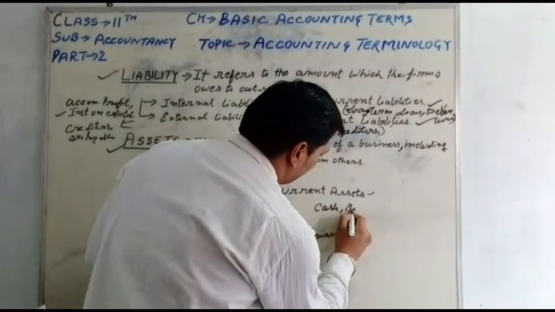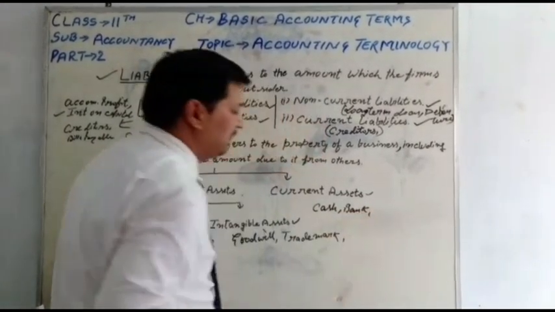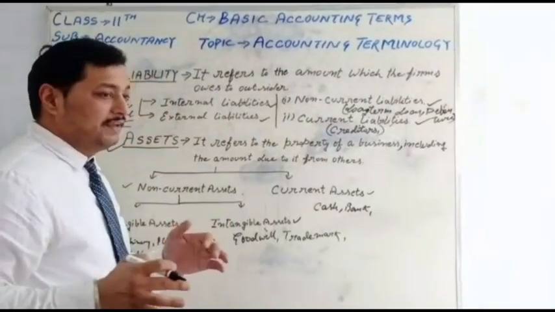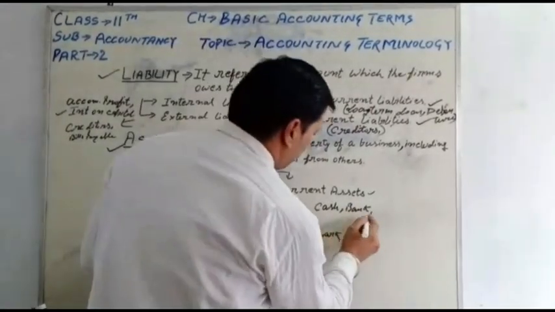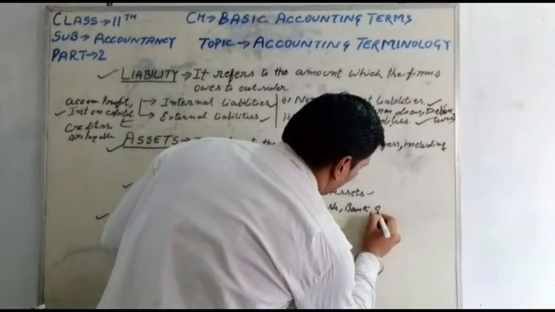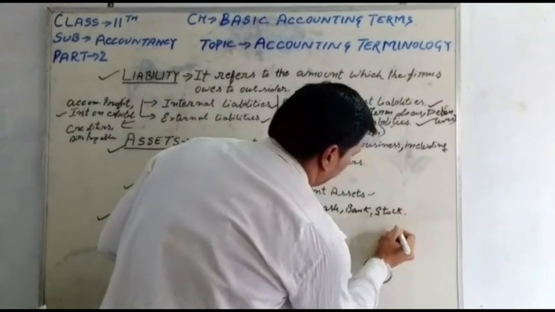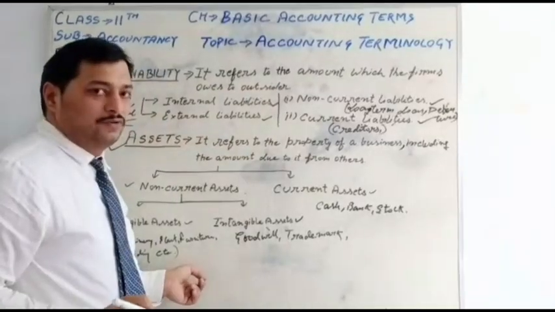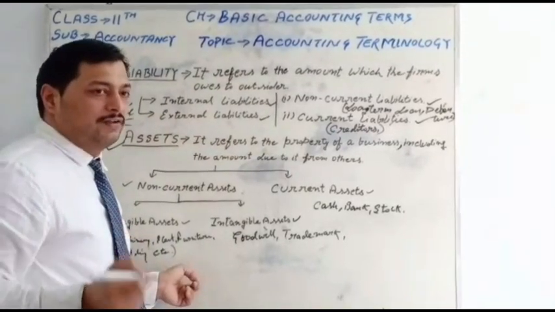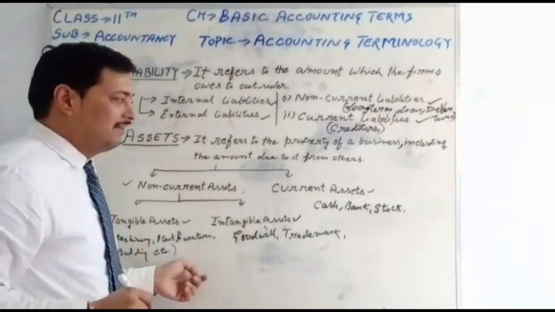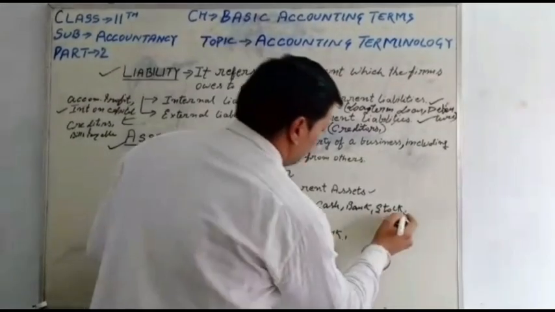Bank, which does not take more time to convert into cash. Bank and stock. Stock means unsold goods, goods that are not sold by the end of the financial year. It is called stock.